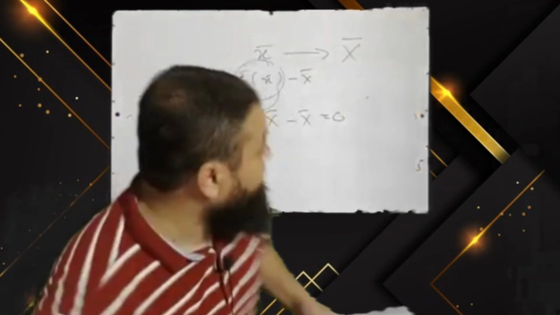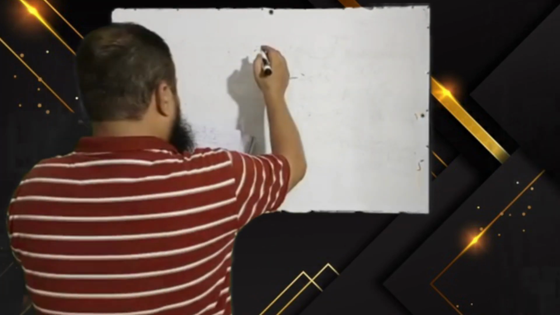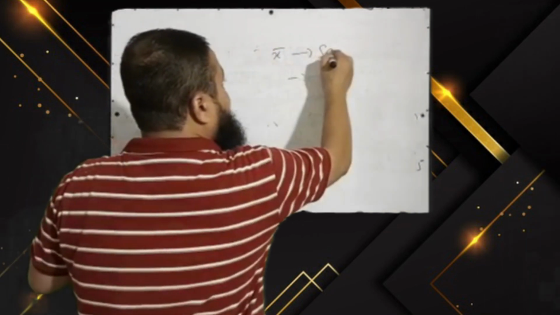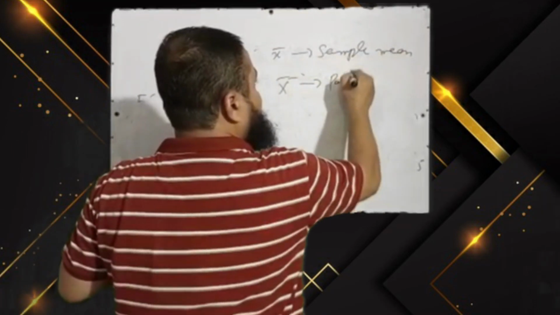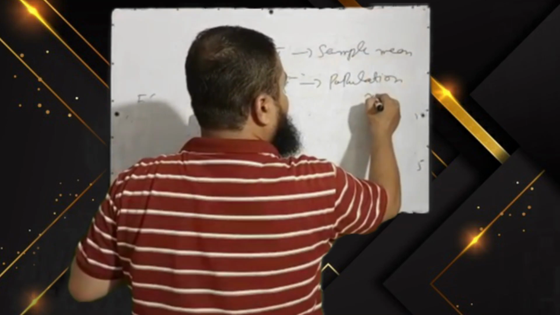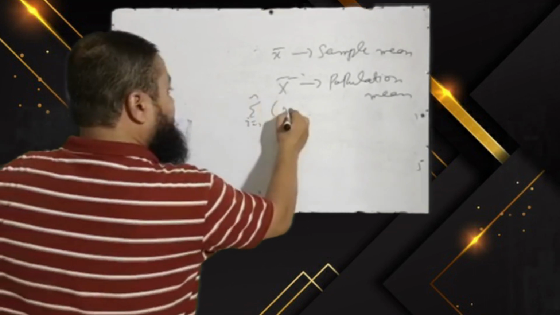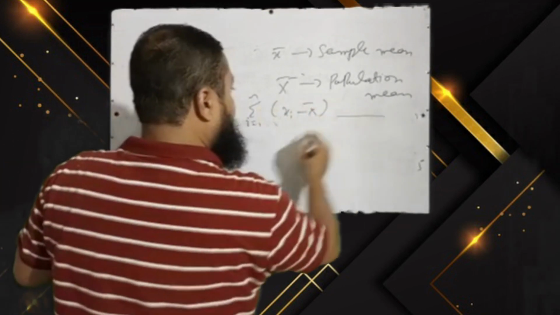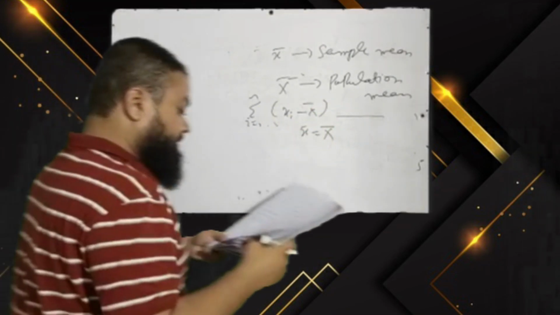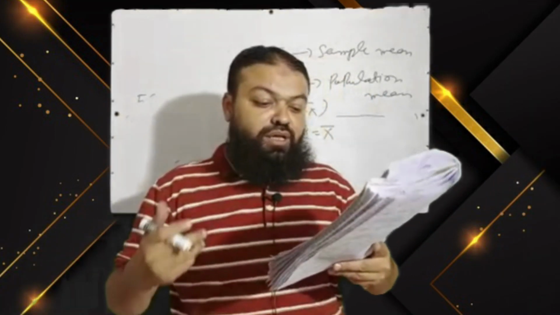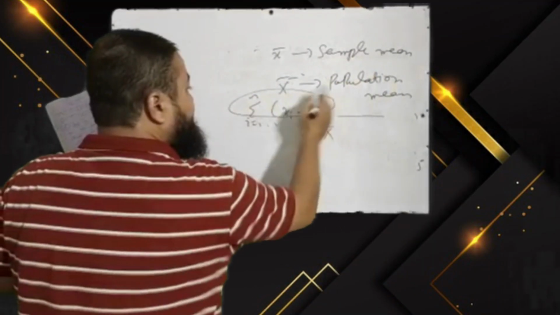Next question is a very important numerical question. X bar is the sample mean and capital X bar is the population mean. Then the expression summation i is equal to 1 to n, xi minus x bar, when x bar is equal to capital X bar. There are 4 options: will be 0, cannot be 0, will be equal to n, will be equal to capital N. Dear students, we have to calculate this much.